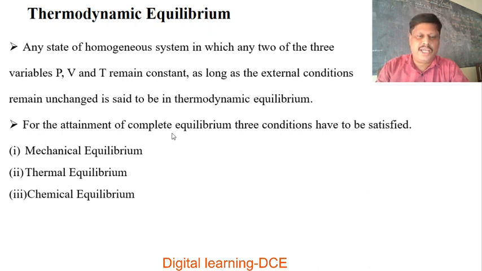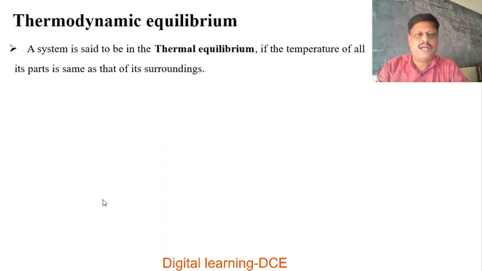For the attainment of complete equilibrium, three conditions have to be satisfied: mechanical equilibrium, thermal equilibrium and chemical equilibrium. We will study them one by one.